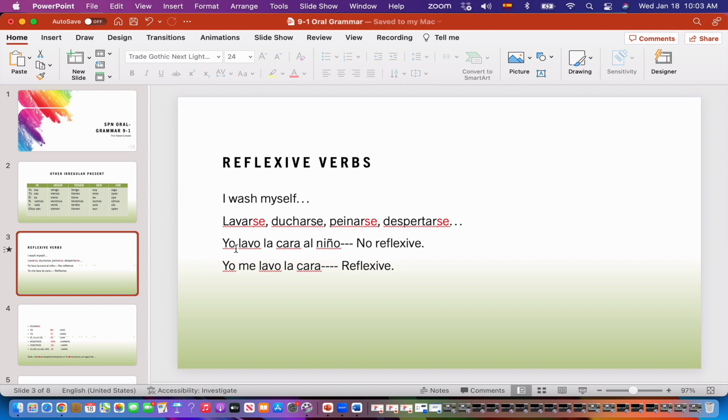But anyway, in this case, we have, for example, the verb lavar. In this situation, it is not reflexive. I wash the kid's face. So in this case, I'm doing the action, and the child is receiving the action. Now, but if I say I wash my face, in this case you will see that the verb is reflexive, and then we have to use this me form in front. Now, how do you do that?